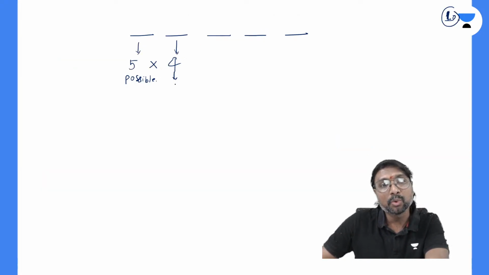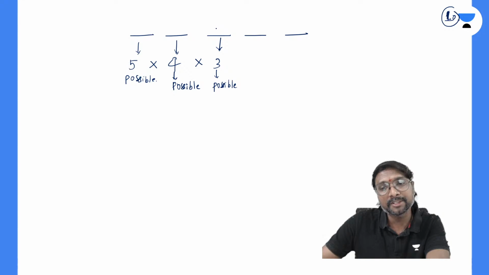In the third place, already 2 numbers are used, so 3 numbers are possible. Then already 3 numbers are used, so only 2 numbers are possible to use.